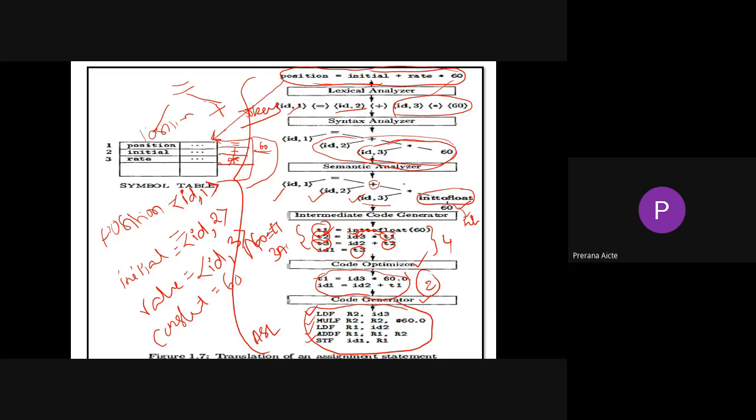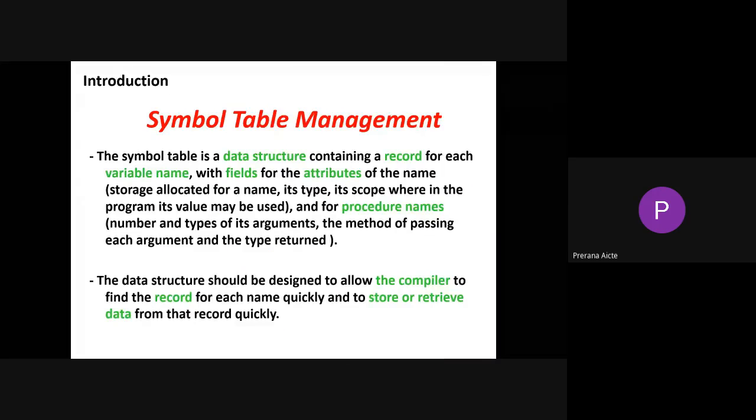See, each and every phase is directly related with the symbol table. The tasks that we did at each and every stage will be known to the symbol table. So next, symbol table management. See how we need to maintain the symbol table.